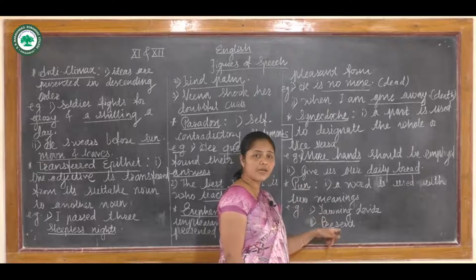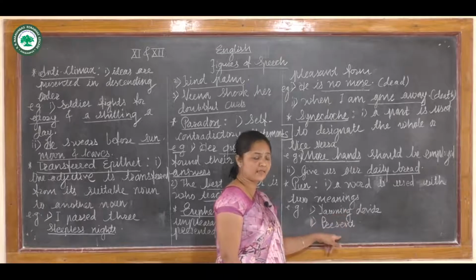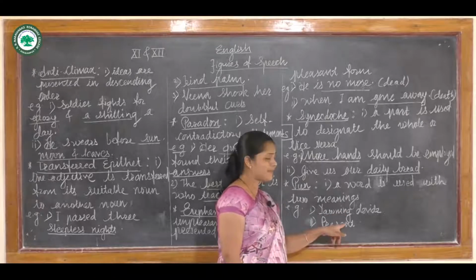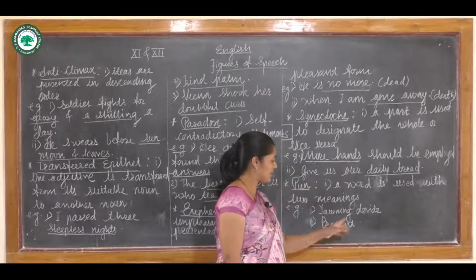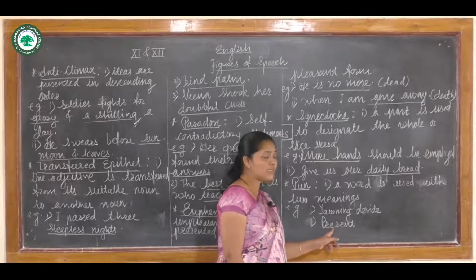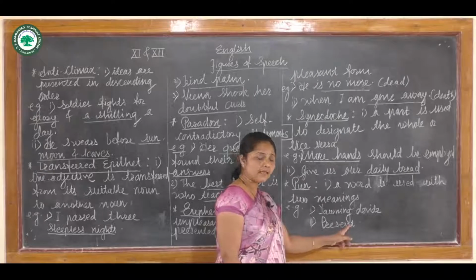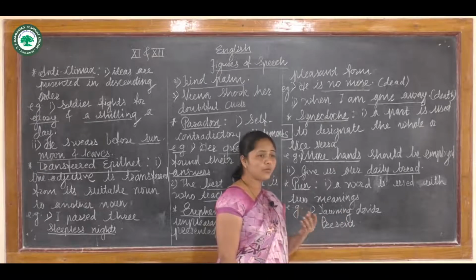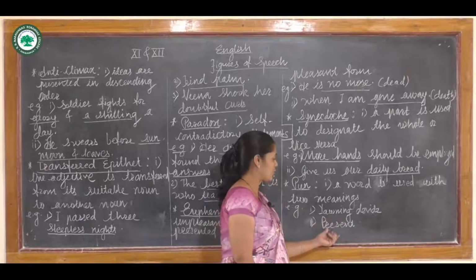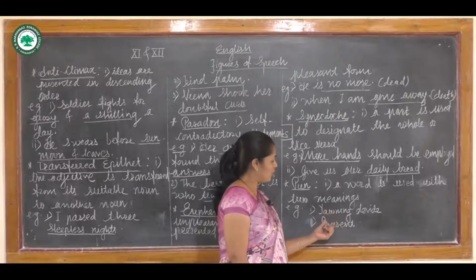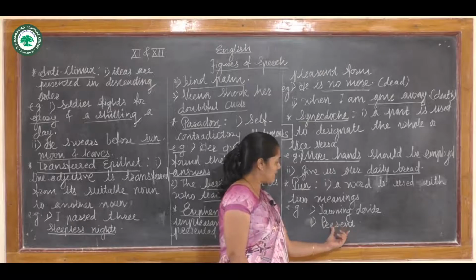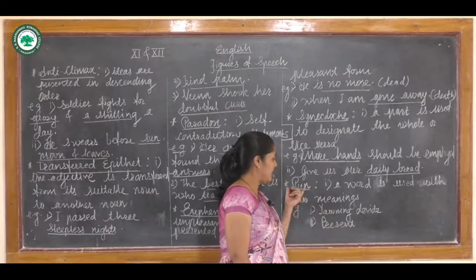Again, when we use present in a sentence, present also has two meanings. The first one is that it is opposite to absent, and the second one is that if you want to give a gift to someone, that is also called a present. So the word present is used in two senses in this figure of speech.